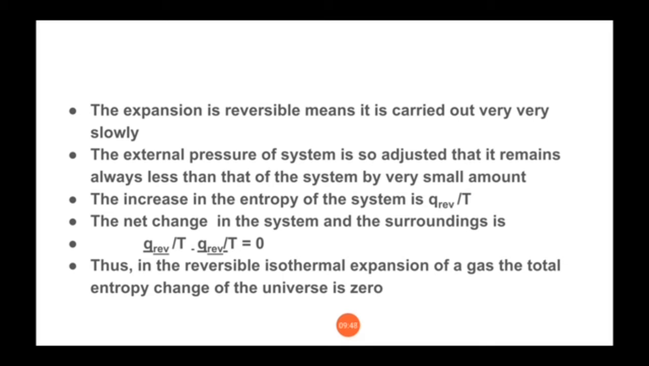And from that we can say, when will the reaction be spontaneous? We can say that if delta S system plus delta S surrounding is greater than 0, then the reaction will be spontaneous. If it is less than 0, then the reaction will be non-spontaneous. And also for reversible and irreversible, we can write for a reversible process delta S system plus delta S surrounding is equal to 0.